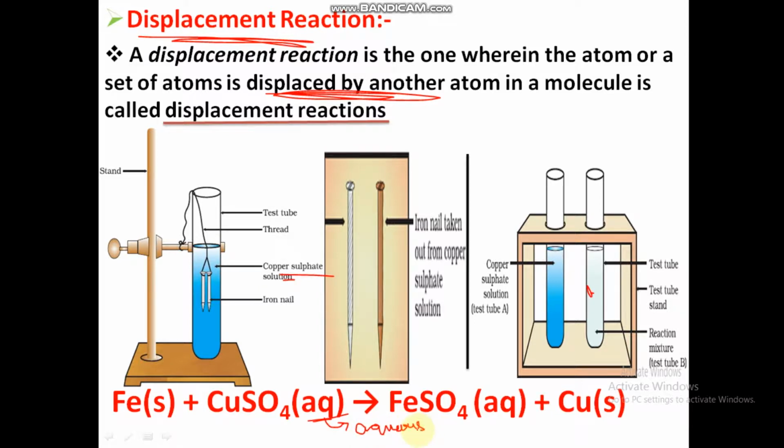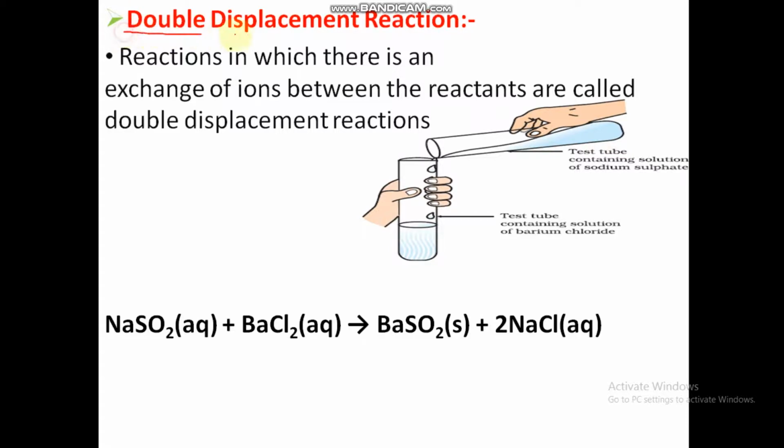Right, guys. Now let's study double displacement reaction. After displacement reaction, double displacement reaction means where there is exchange of ions. A reaction in which there is an exchange of ions between the reactants is called a double displacement reaction. In displacement, a stronger element snatches the weaker element's ion. Okay, the example is sodium sulfate reacting with barium chloride, where barium sulfate is precipitated and NaCl is got.